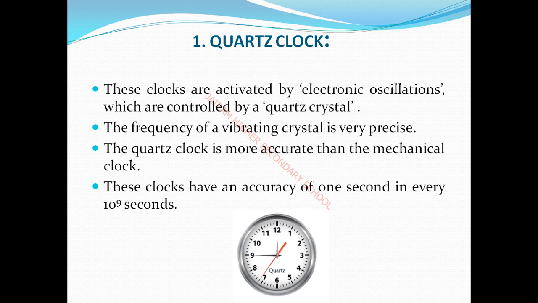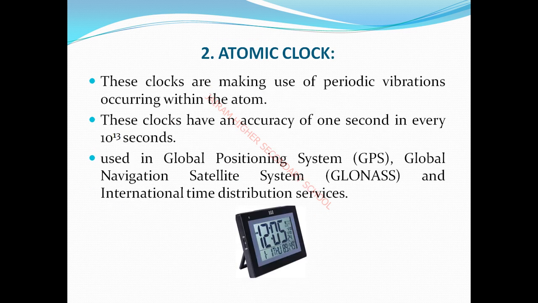Okay, next type is the atomic clock. Atomic clocks use periodic vibrations. Atomic clock is periodic vibrations occurring within an atom. Here, we said electronic vibration in the quartz clock; in the atomic clock, periodic vibrations occur within the atom. This clock's accuracy is such that it shows some error once in 10 power 13 seconds. It is that accurate. Are you clear?